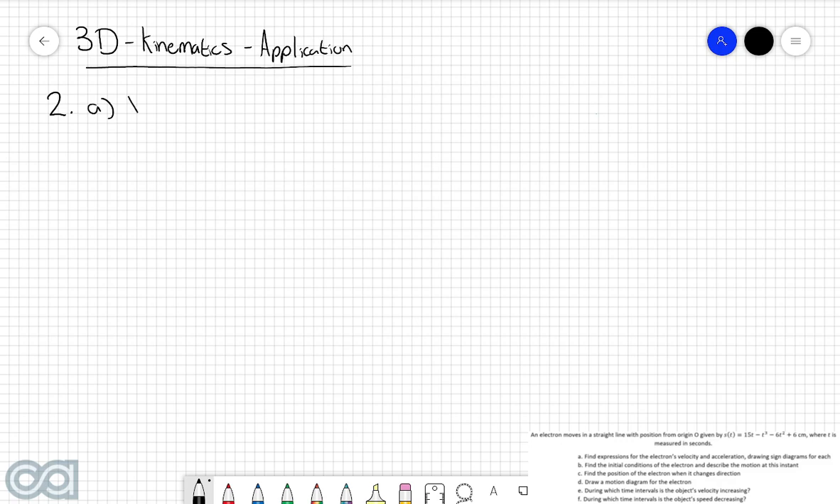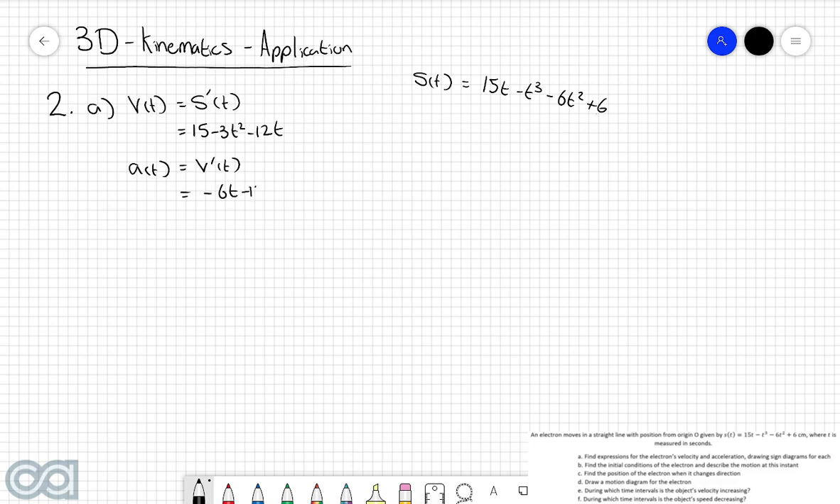So we know that the velocity function v of t is equal to the first derivative of the displacement function s of t. And just to quickly recap, s of t that we are given is 15t take t cubed take 6t squared plus 6. So therefore, by taking the derivative of this displacement function, we get 15 take 3t squared take 12t. Further, we know that the acceleration function a of t is given by the derivative of the velocity function. So, by taking the derivative of this function up here, we get negative 6t take 12.